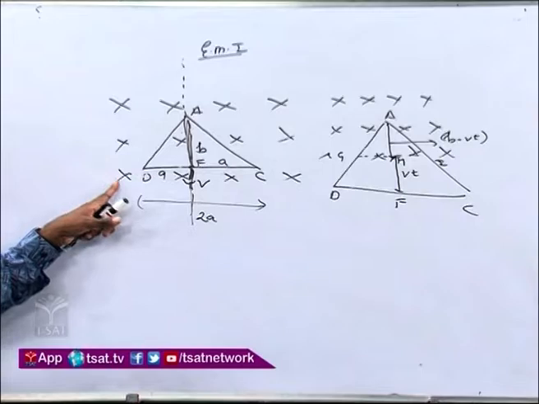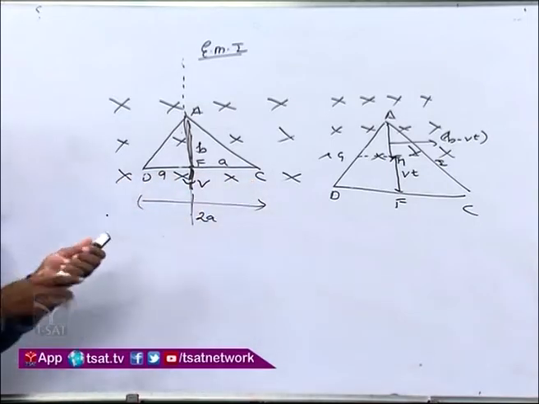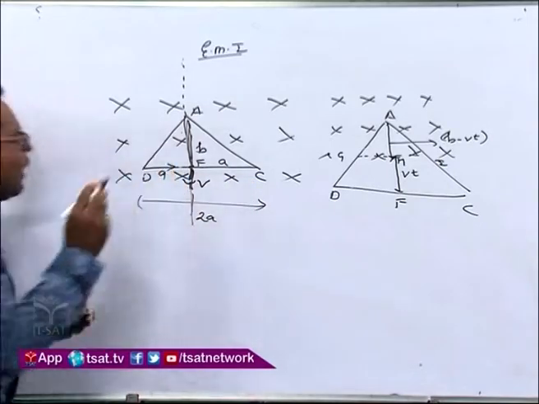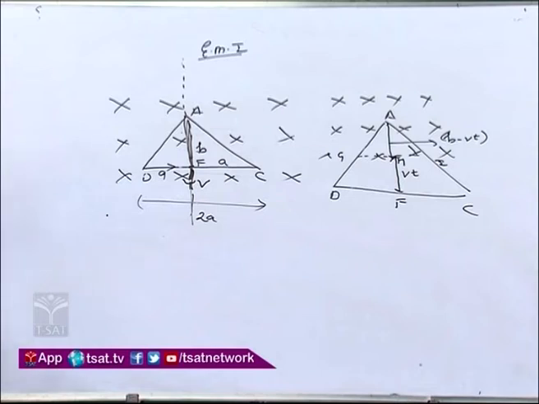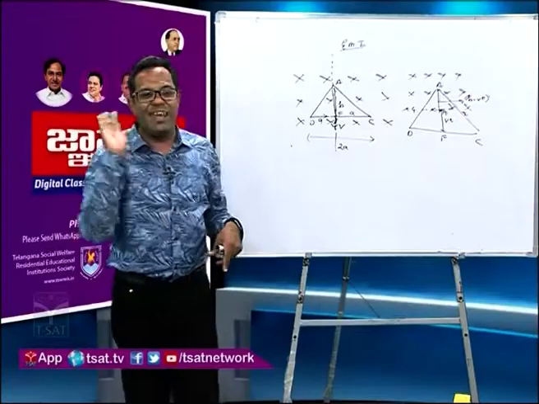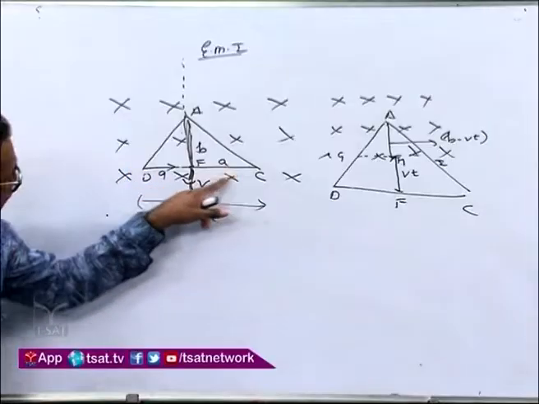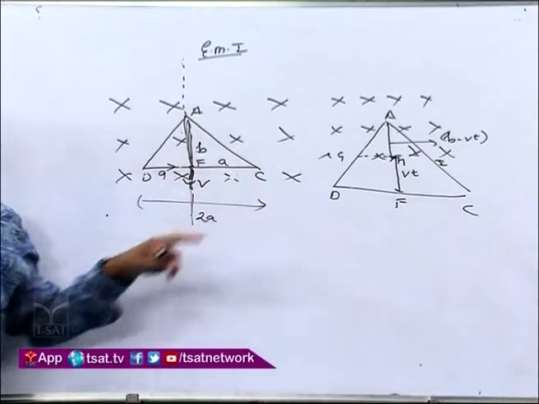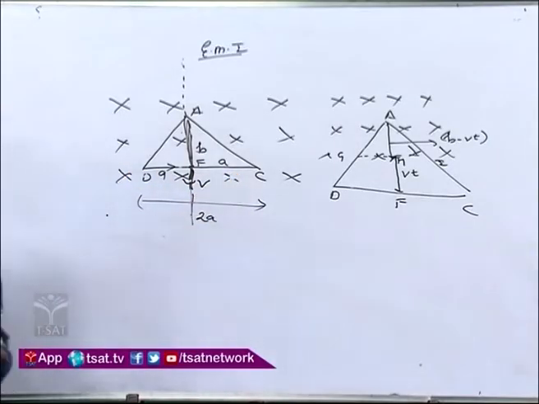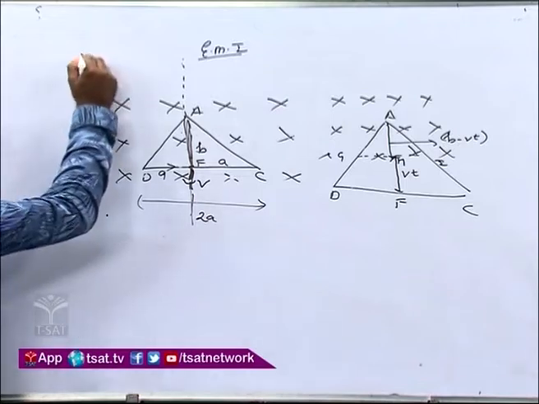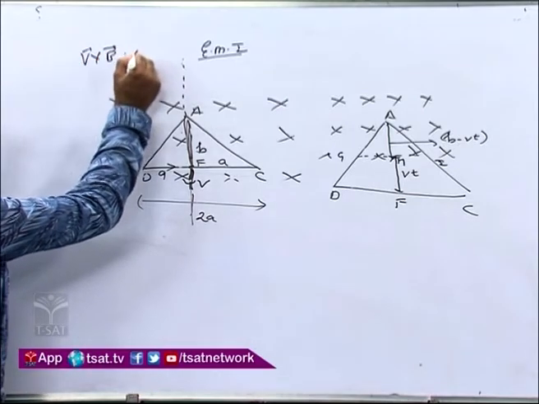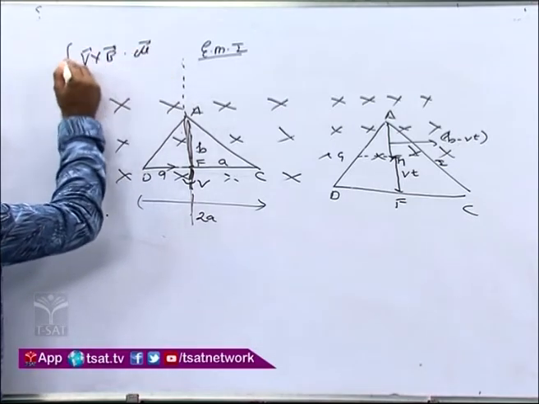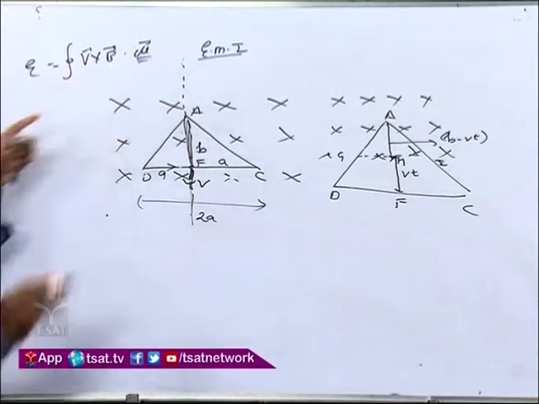Means along the direction DC initially. So the direction of current is coming like this, initially DC. Now you can see over here, the direction of current is the same as the direction of dl, because I dl is the current carrying element. So remember, when I am using this formula, v cross B dot dl, for EMF, this dl will have the same direction.